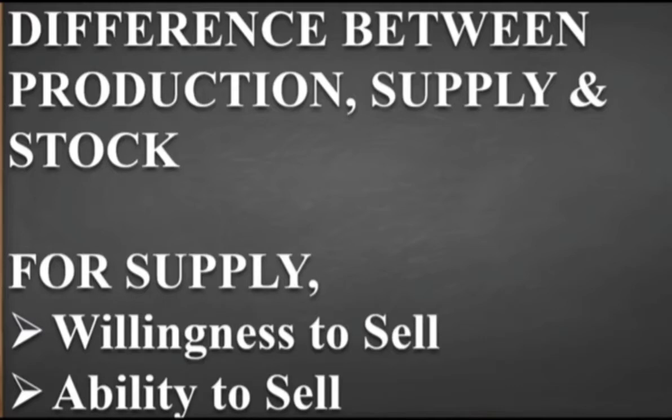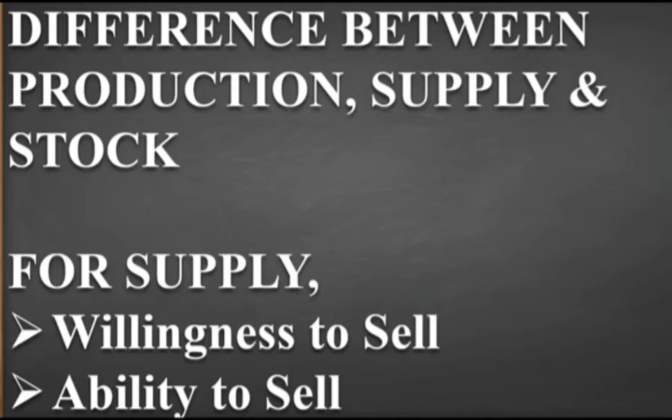If we take an example, suppose the producer has a desire to sell 8,000 pens in the market, but the producer has an available stock of only 5,000 pens. Then we can say that the ability to sell is just 5,000 pens, but not 8,000.